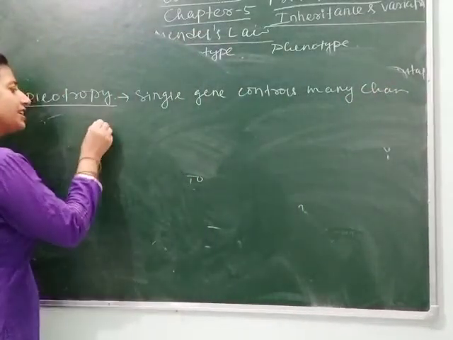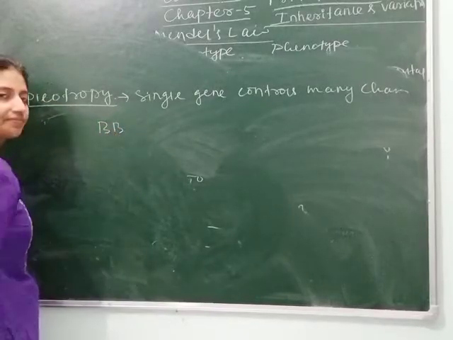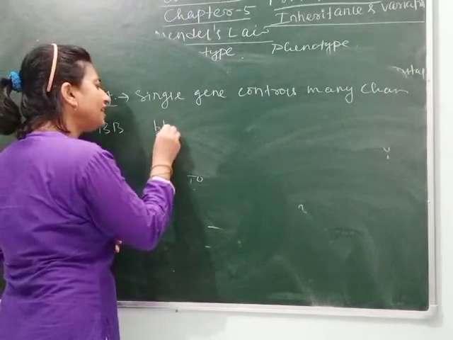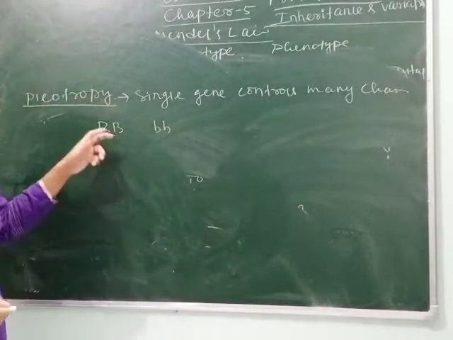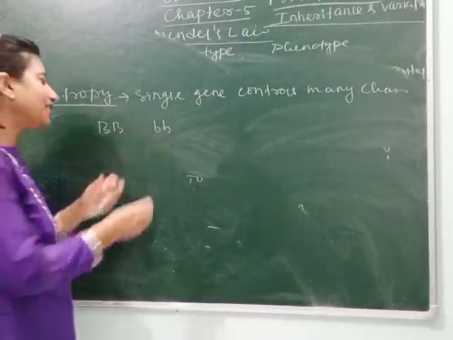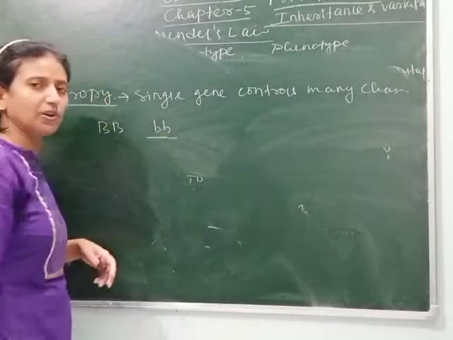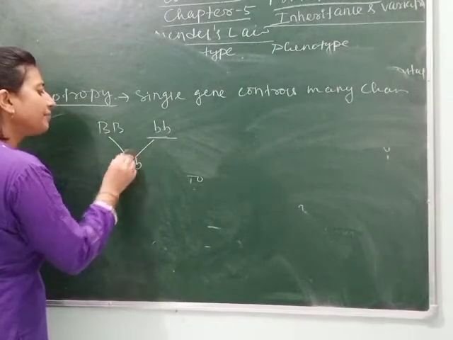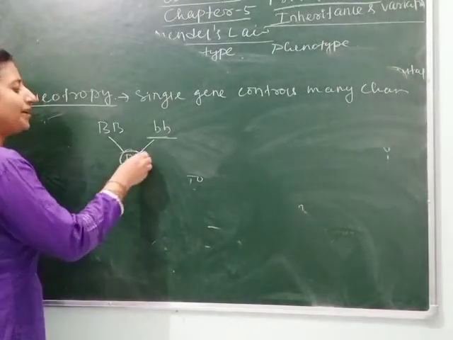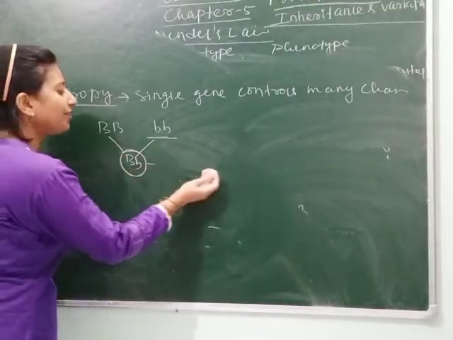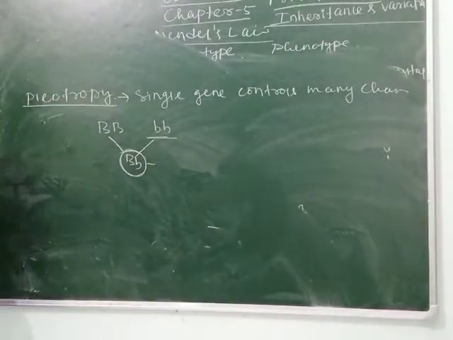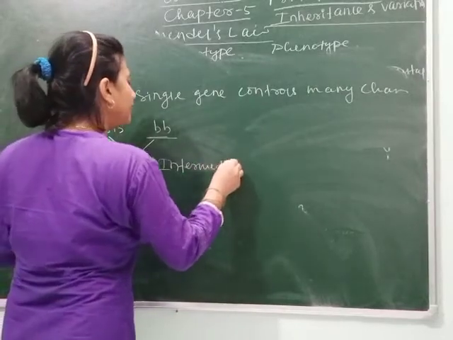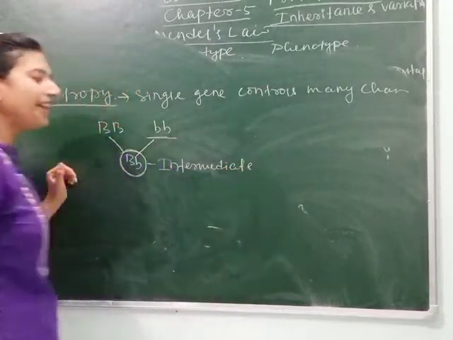Suppose a starch grain is big in size and has more starch in it, and another is small in size. For big size we take capital B and for small size we take small b. But when the cross is done between them, the genotype is capital B small b, but the phenotype is of intermediate size. But it will also not follow Mendel's law.